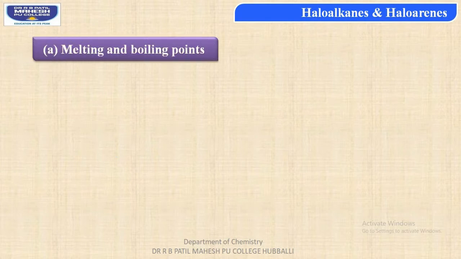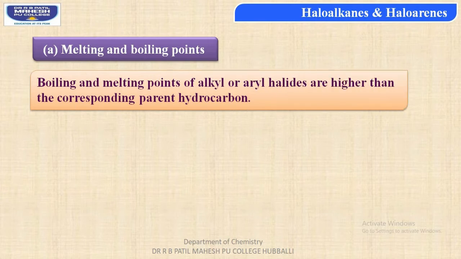Let us see the first physical property, that is melting and boiling point of compounds. Generally speaking, boiling and melting points of alkyl and aryl halides are higher than the corresponding parent hydrocarbons.